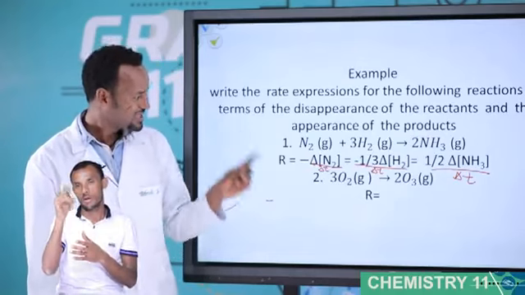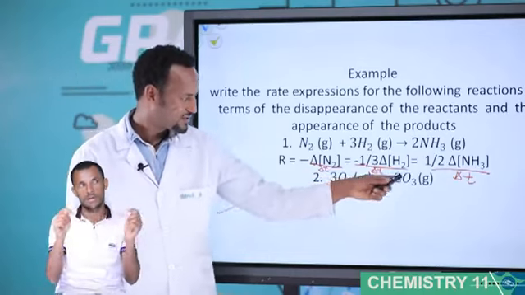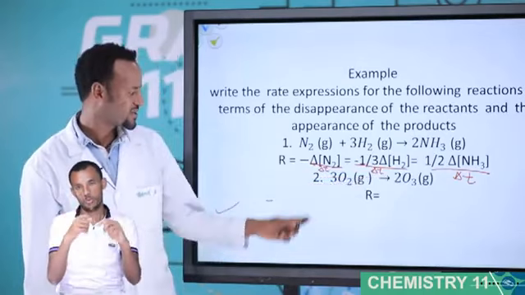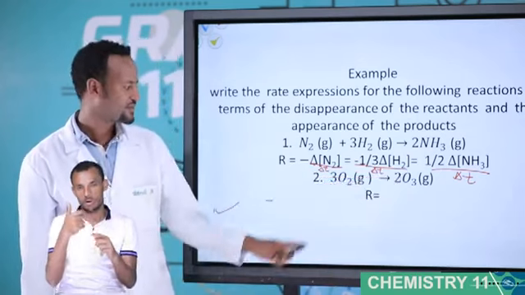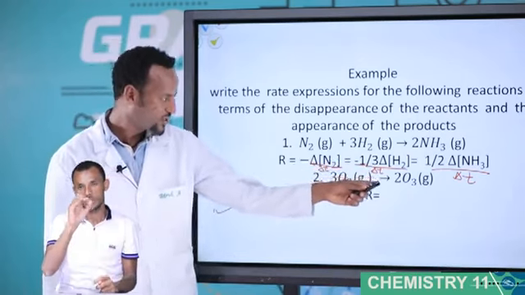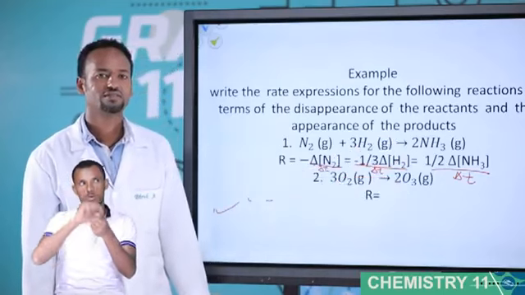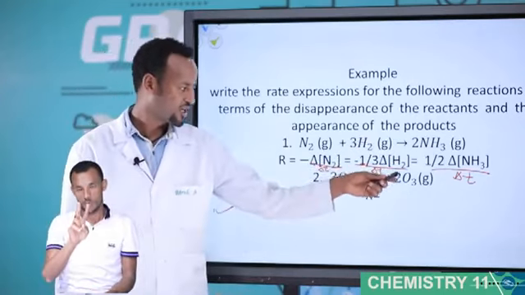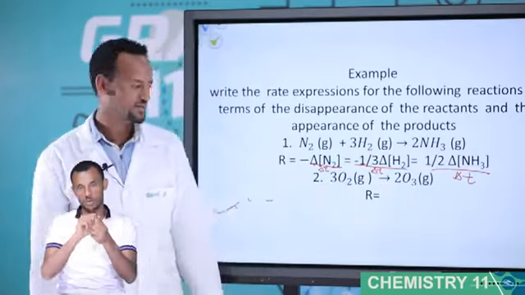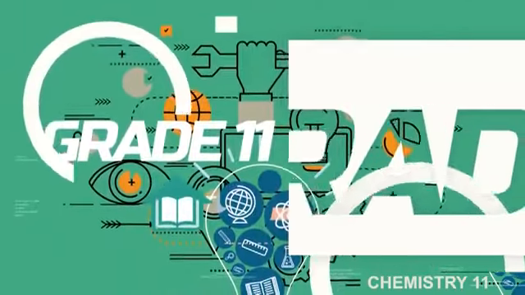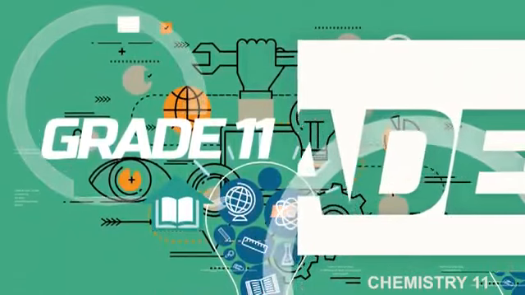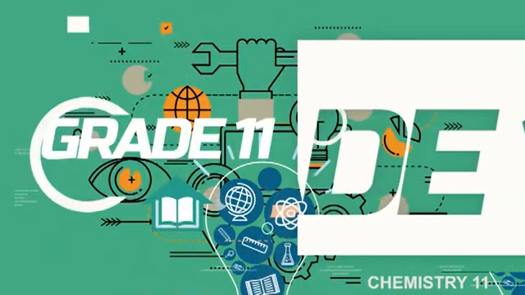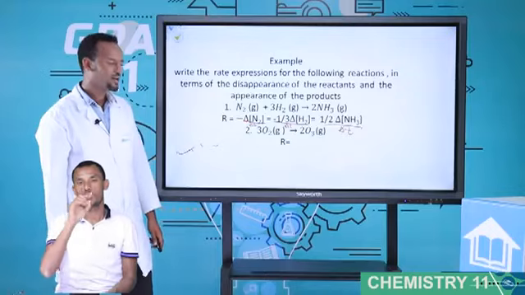Students, please try this one. Write the rate expression for the second one: 3O2 gas converted into 2O3 gas. O2 is the oxygen molecule, and O3 is ozone.